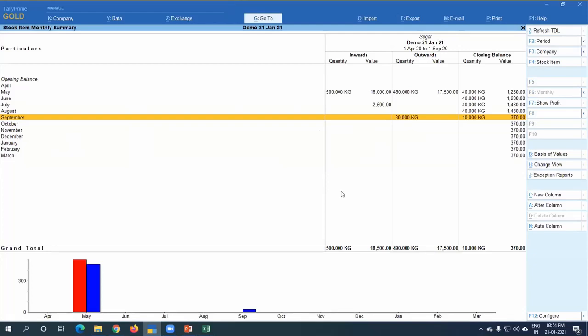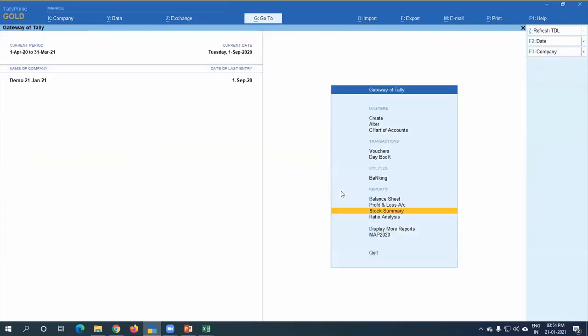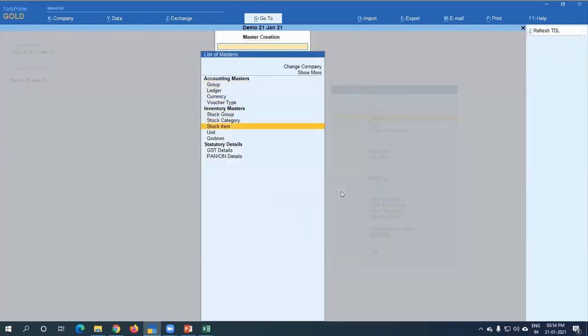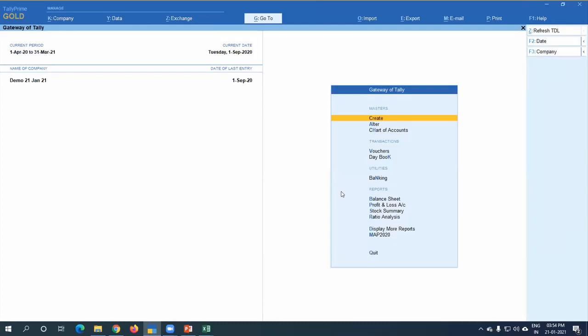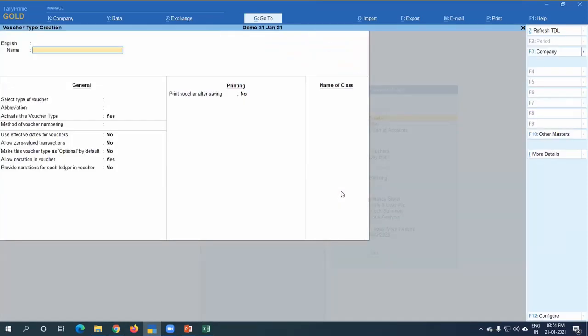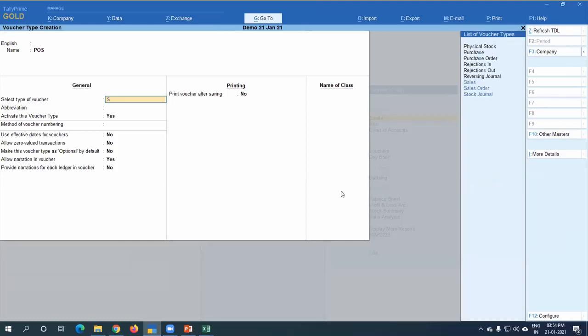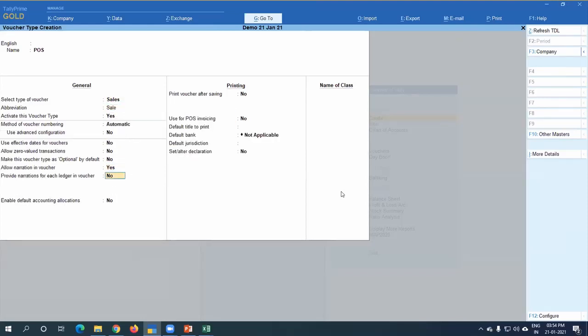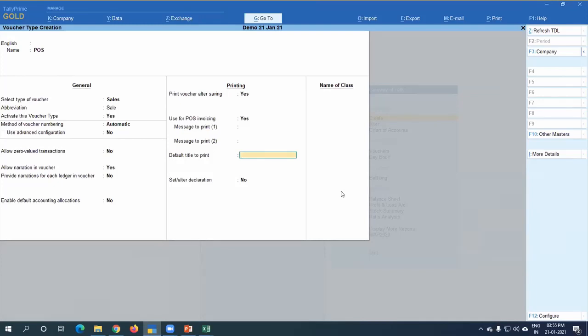Manish Goyalji is asking how to manage retail sales, cash and card. Yes, no problem. The topic is called point of sale, POS. I am showing just one example here because I have to manage the time slot. You have to create one voucher type here. Go to create, then voucher type. Put POS under sales, and set point of sale to yes, and give some message, like welcome, thanks. Then the title name, and save.